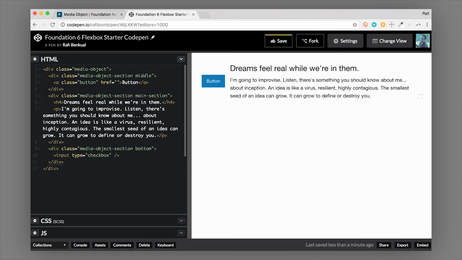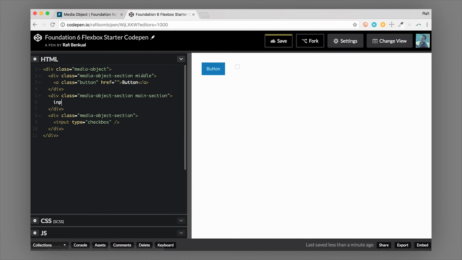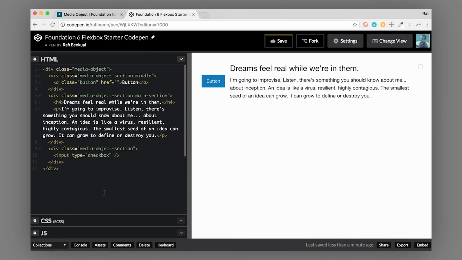There you go, where you have it aligned to the bottom. So these are just a couple of use cases that you can use the media object for. Instead of text in the middle too, it could be an input with just text. So lots of different use cases for the media object. It doesn't have to be just images.